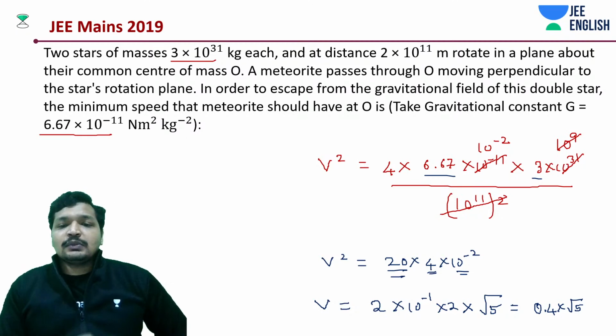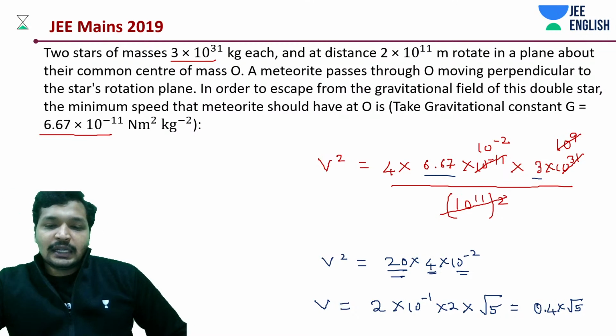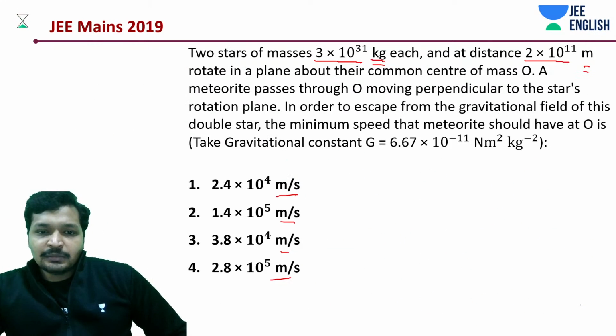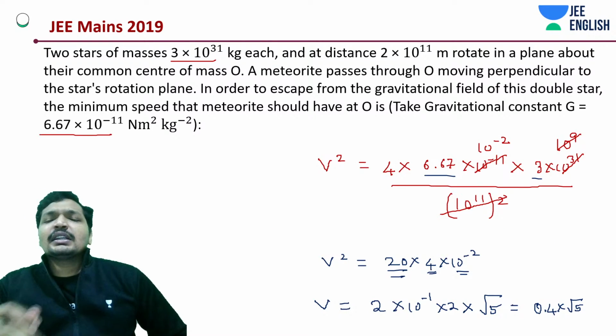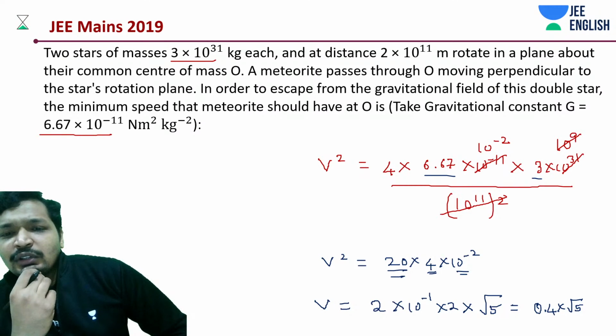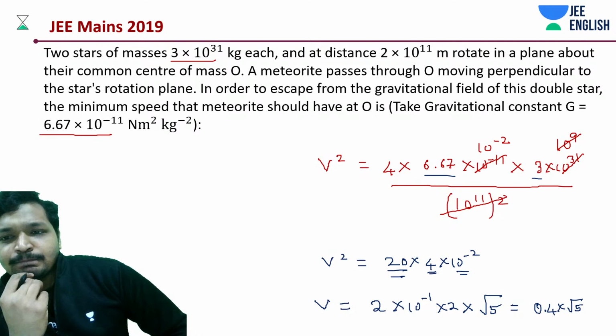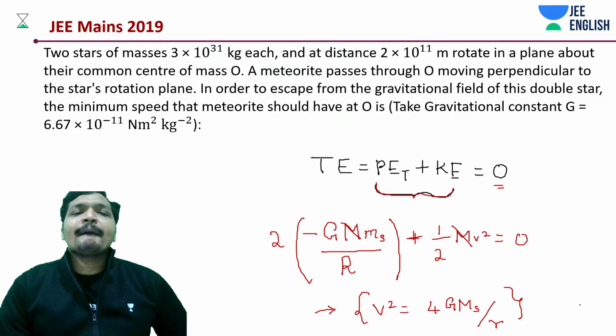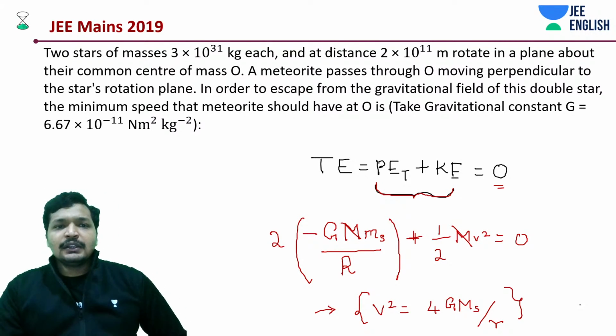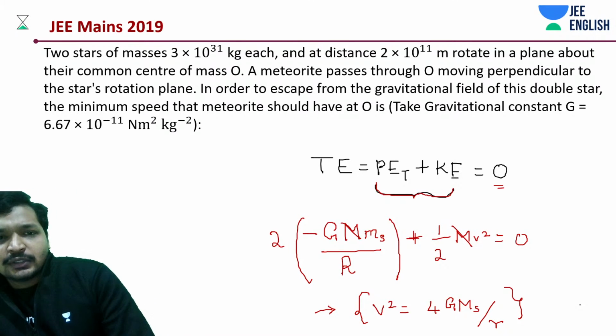We are probably making some mistake here. What kind of mistake is going wrong? Meter square, okay, that is fine. 10 to the power 31, yes, that is all.